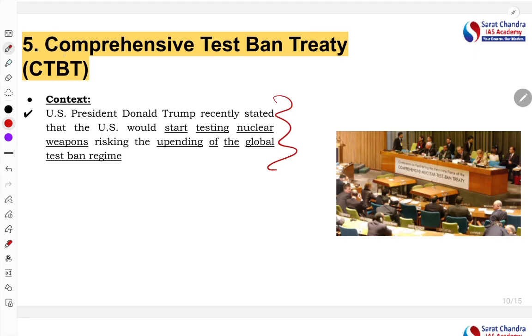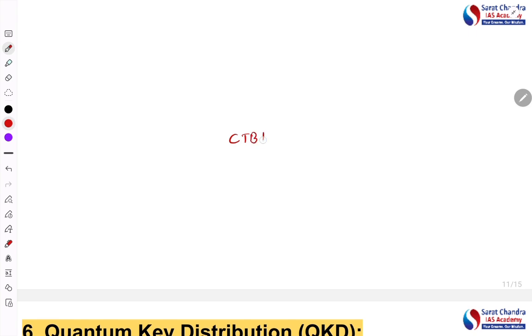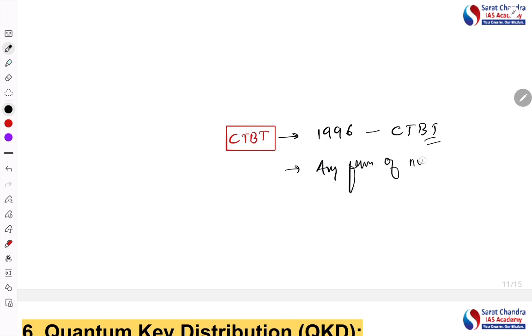And in that context, the Comprehensive Test Ban Treaty comes in the news. What is this Comprehensive Test Ban Treaty? From the name you can understand that it comprehensively bans the testing of what? Testing of nuclear weapons. In 1996, an agreement called the Comprehensive Test Ban Treaty was signed between different countries. It bans any form of nuclear test on earth.